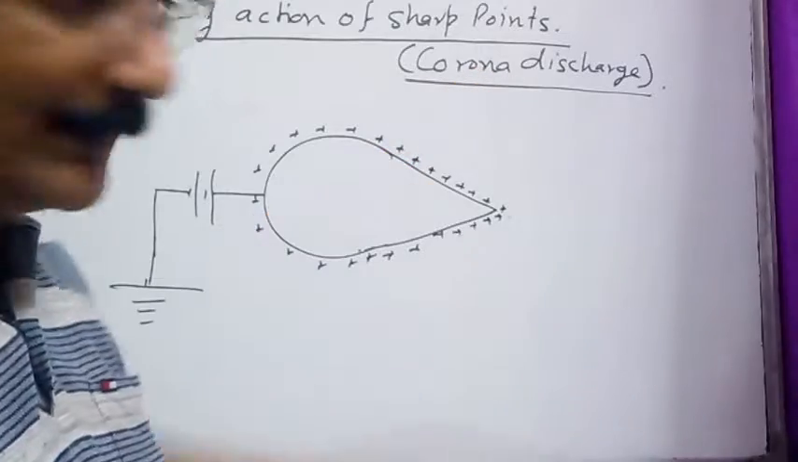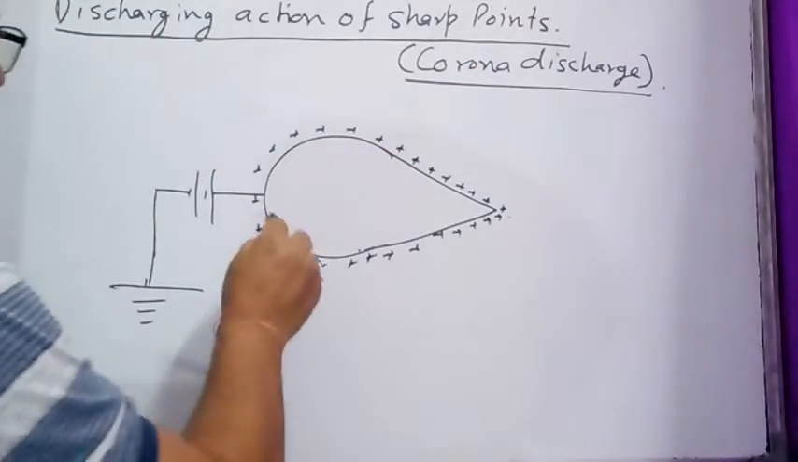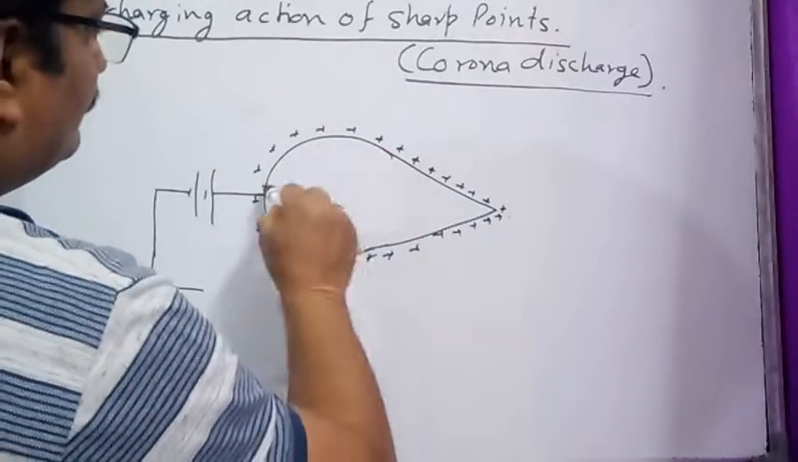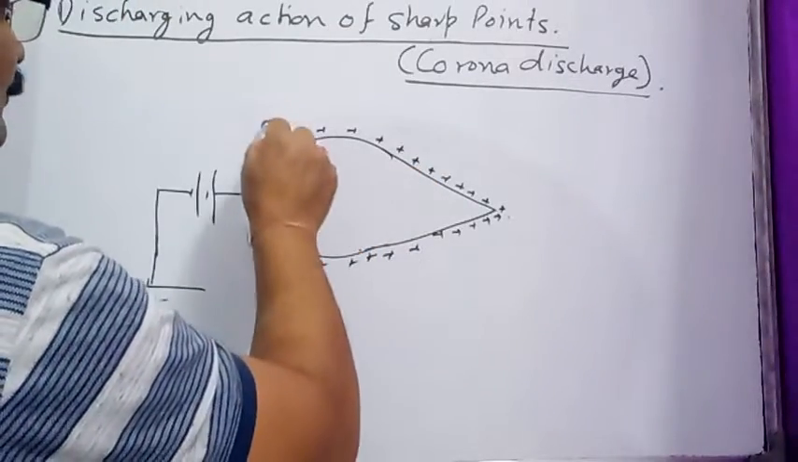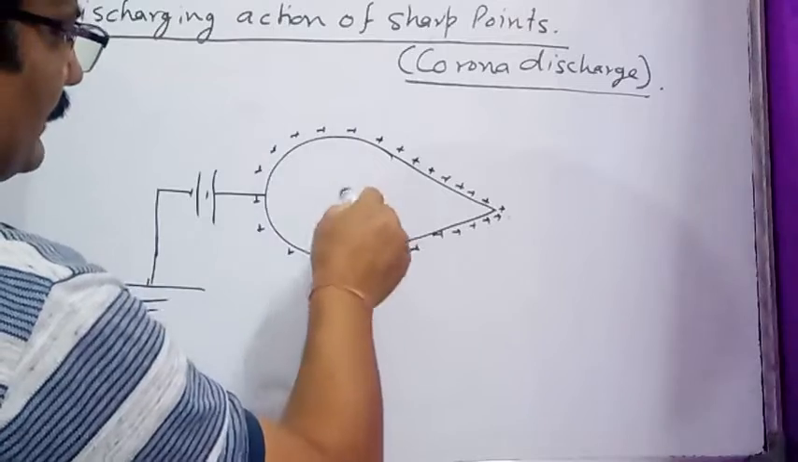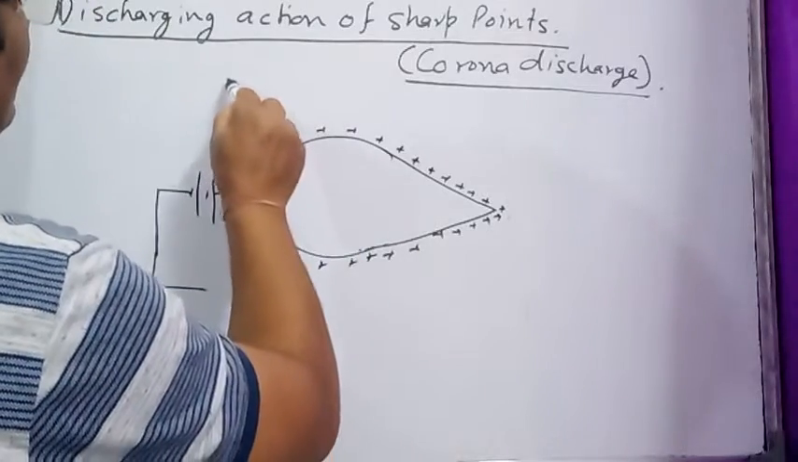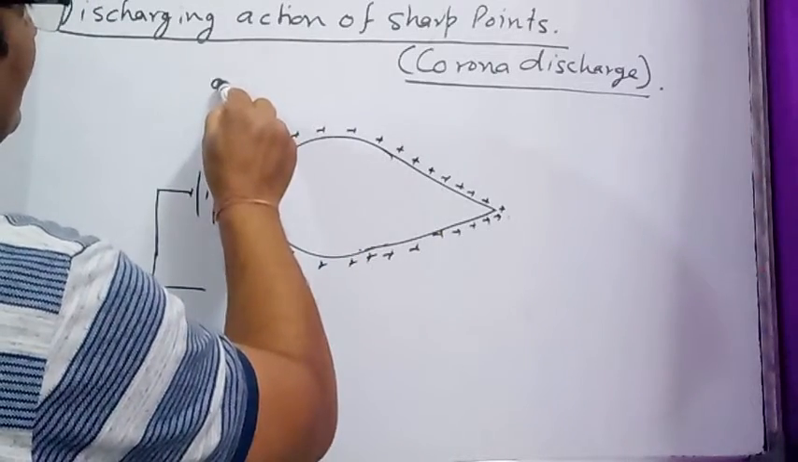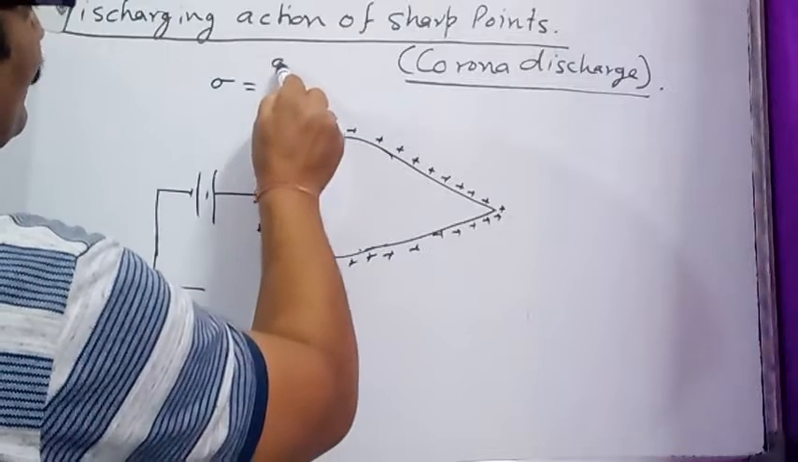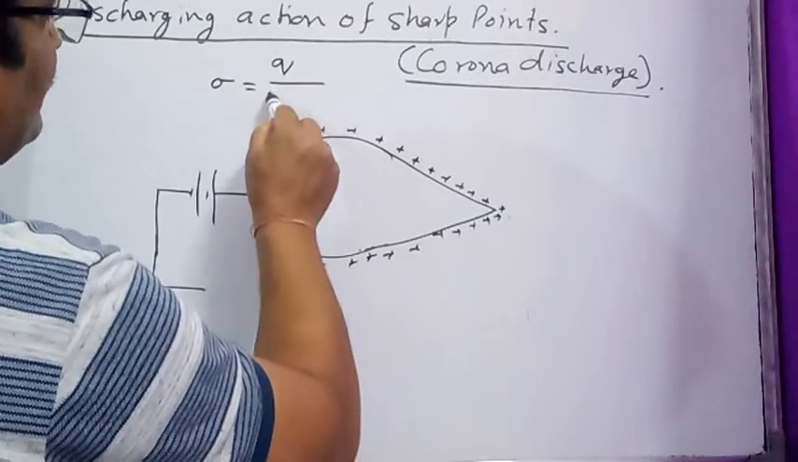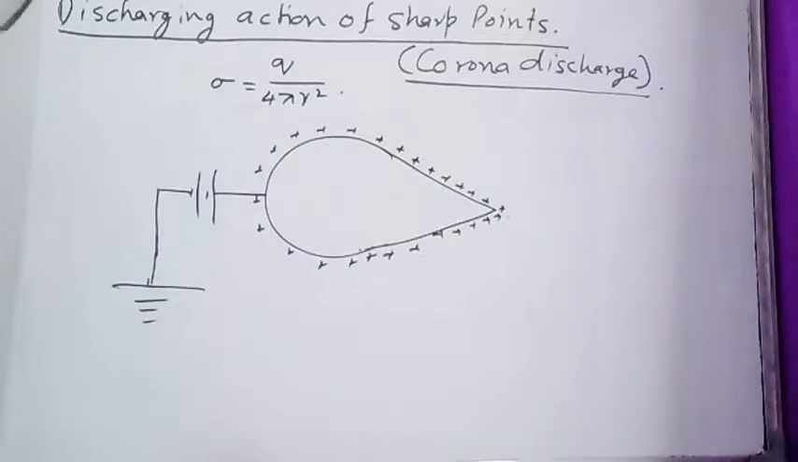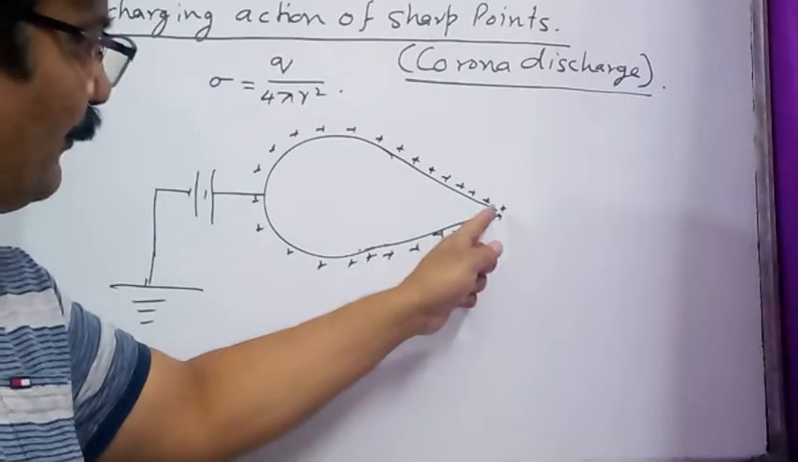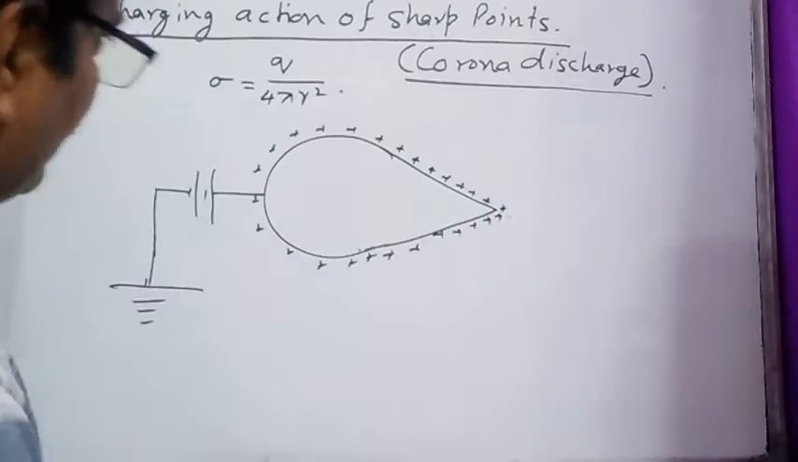What is corona discharge? Suppose we have a conductor of a spherical shape. Charge given to the spherical shape conductor is Q. So what is surface charge density of the spherical conductor? It is going to be charge given Q divided by surface area, that is 4 pi r square. But suppose that conductor is having a pointed tip. In that condition, what happens?